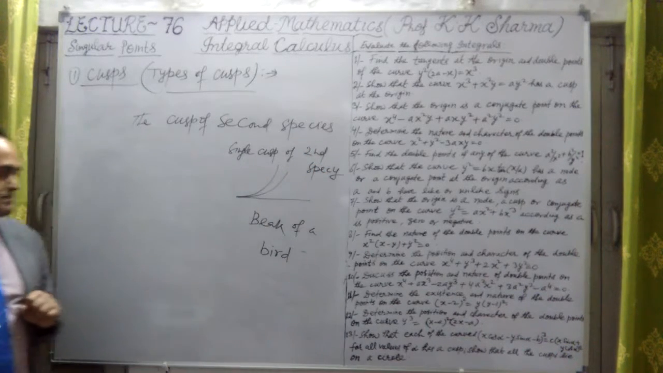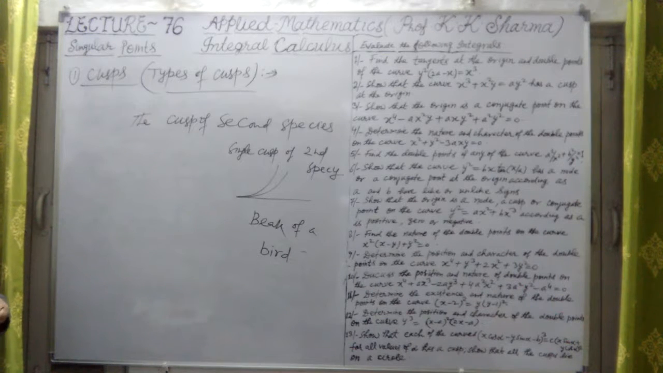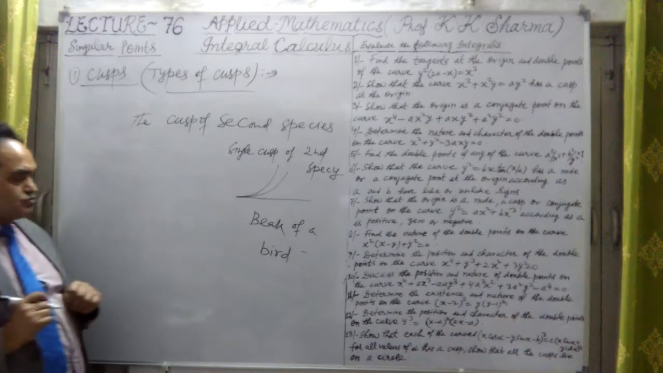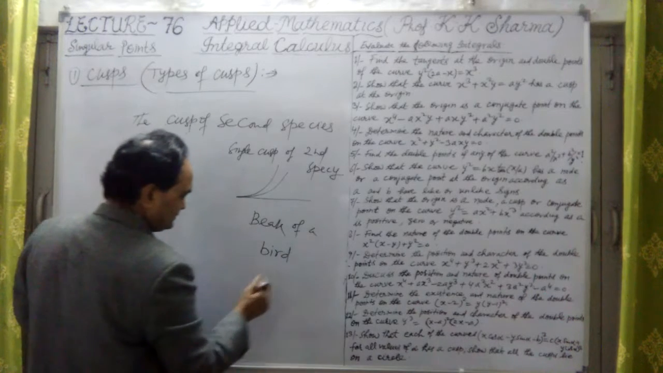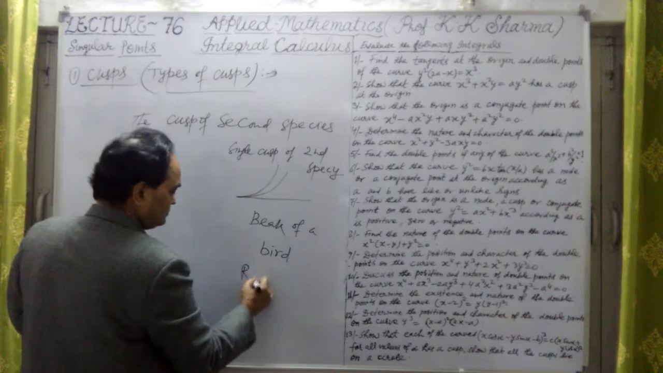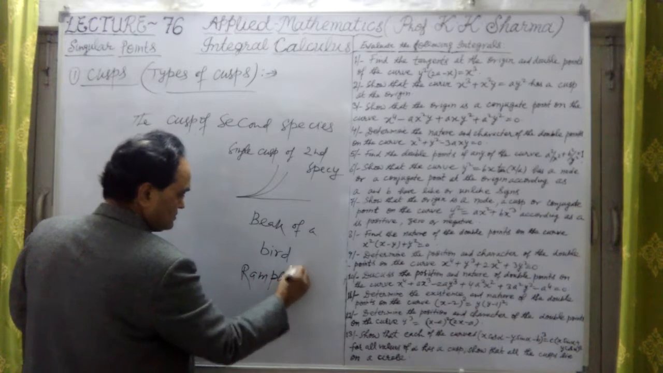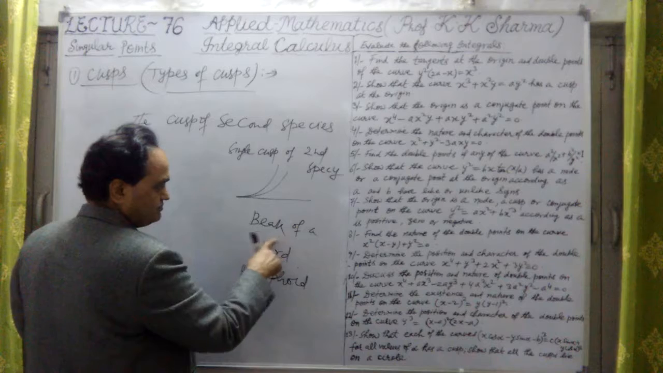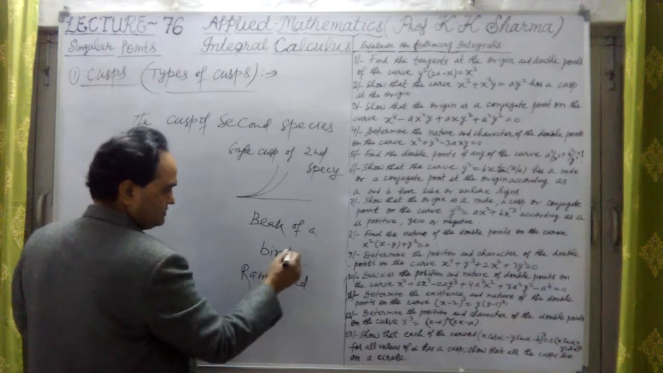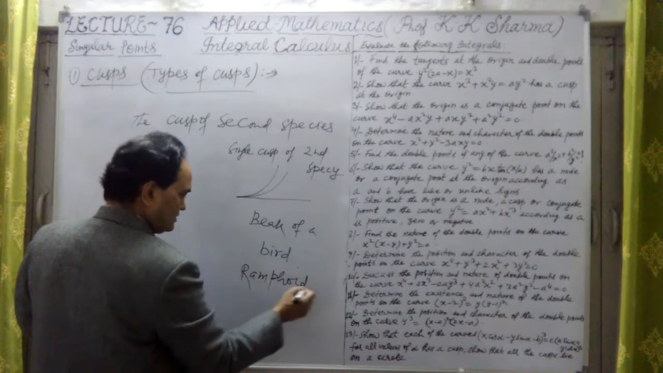Okay, which is beak-like of a bird, or beak of a bird type, and is also known as RAMPHOID cusp. So let me talk about what is a RAMPHOID cusp. This is also known as beak of a bird type, or beak-like RAMPHOID cusp,